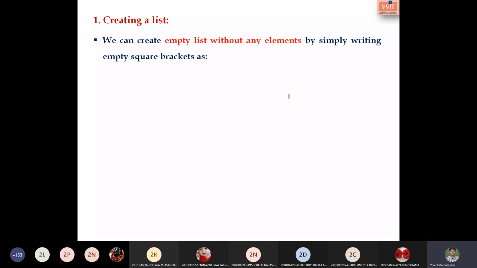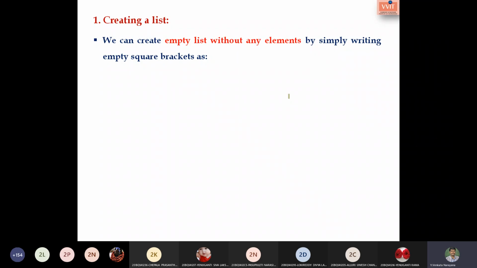The first one is creating a list. So how are we supposed to create it? We can create an empty list without any elements, just by simply writing empty square brackets.